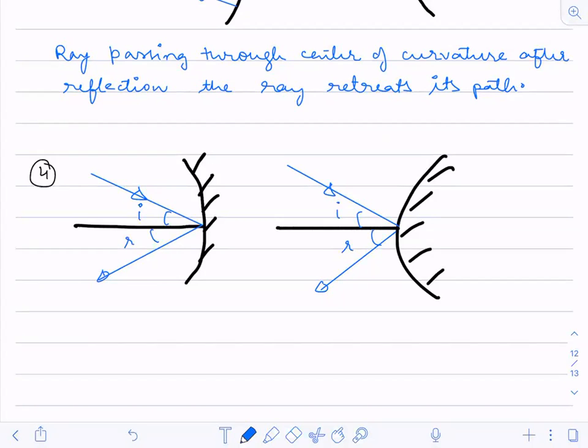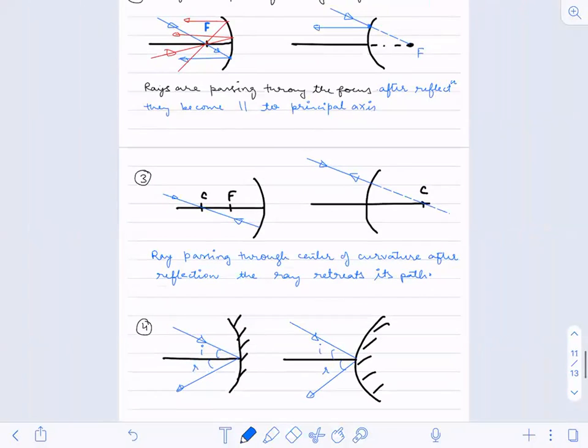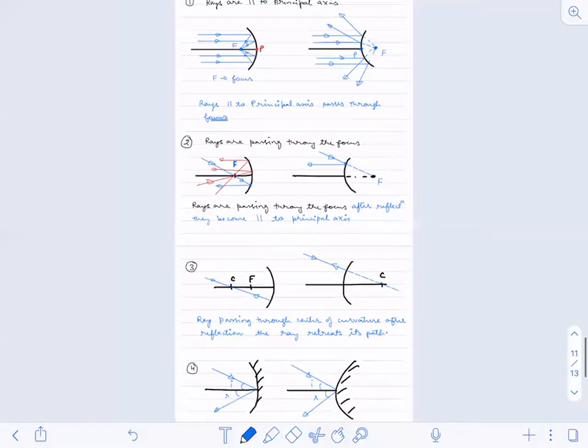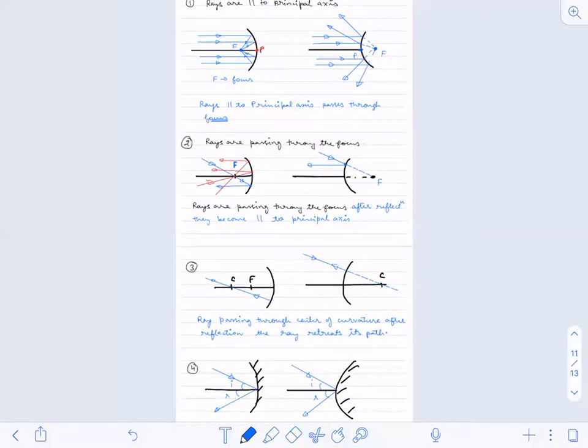A ray incident obliquely to a point P on a concave or a convex mirror will be reflected obliquely, following the laws of reflection. If anybody is having any doubt in any of the four laws, you can ask that doubt now. Any kind of doubt? Is anyone having any doubt? Nobody is having any doubt?